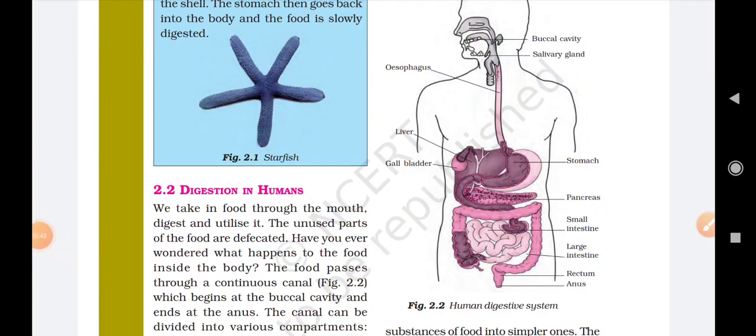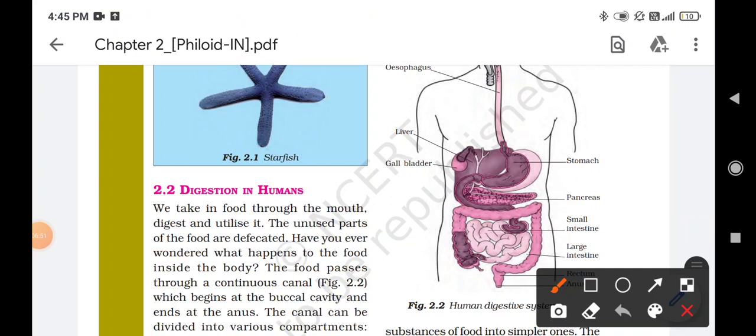Students, you can also see the pancreas just below the stomach. These are the pancreas. Okay, so these are the cream color gland just below the stomach. Okay, so the function of pancreas is to produce pancreatic juice that acts on carbohydrates, fats, proteins and changes them into simpler forms.